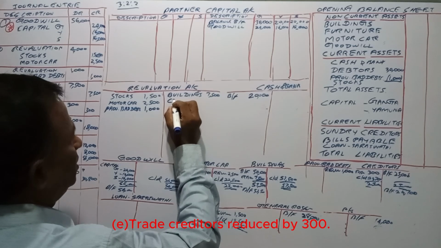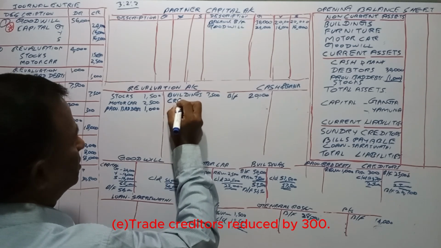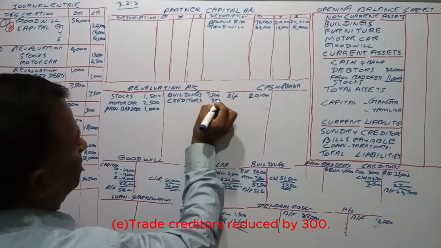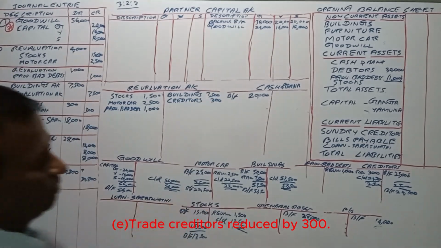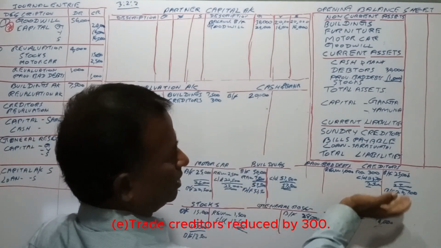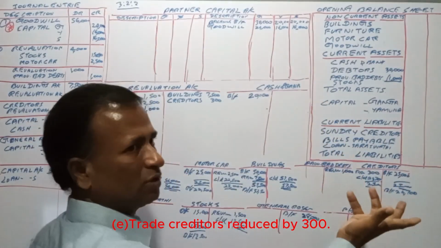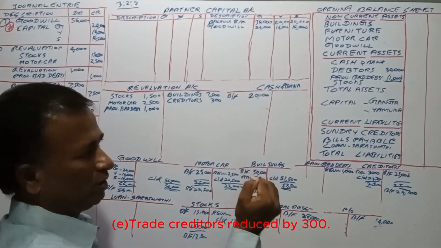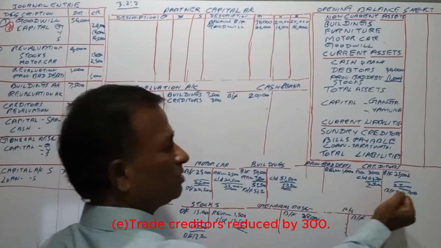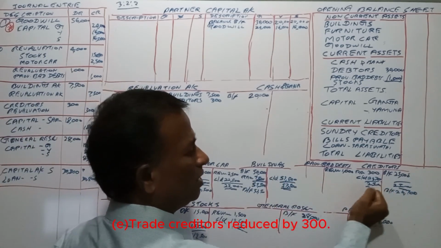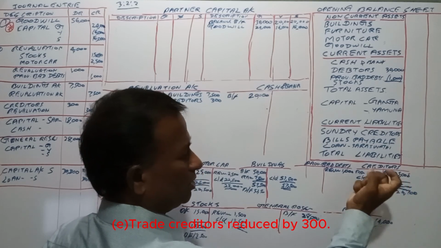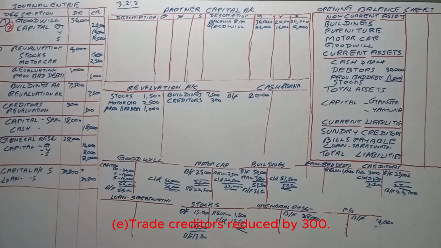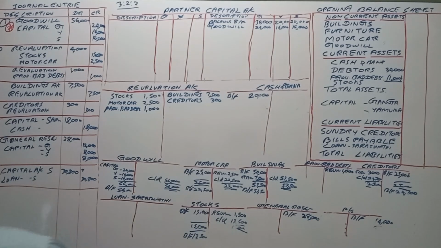Creditors, it is a gain. Revaluation gain. Because we had to pay 25,000 at the beginning, but at the time the partner is leaving we have revalued, and the amount is reduced by 300. That 300 is a profit for us, a revaluation profit.